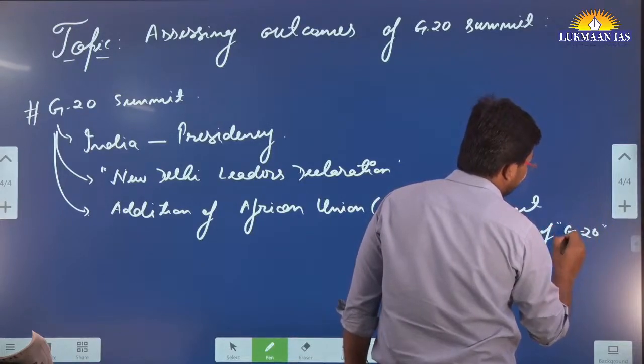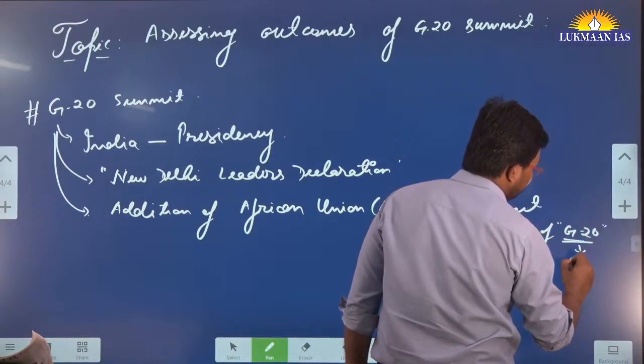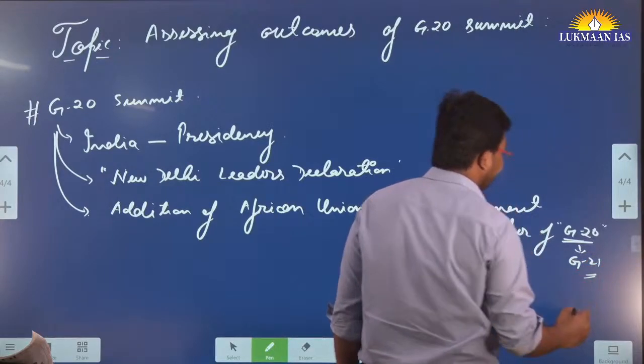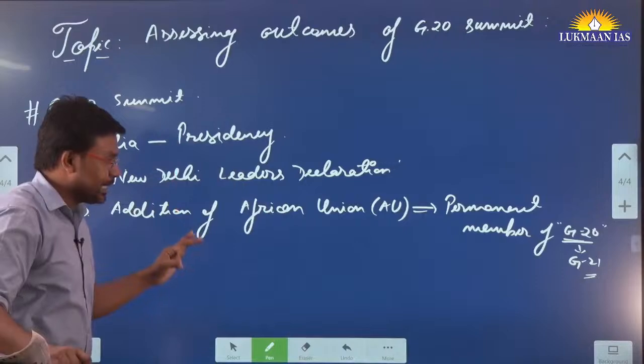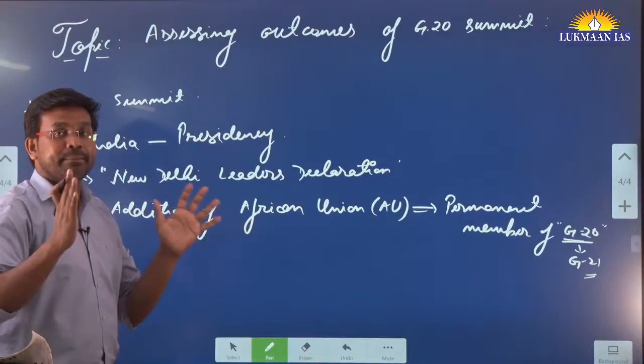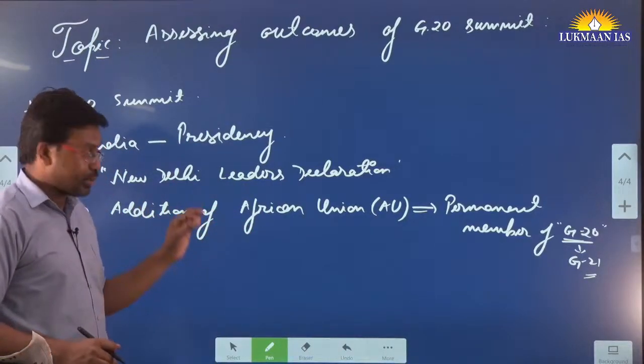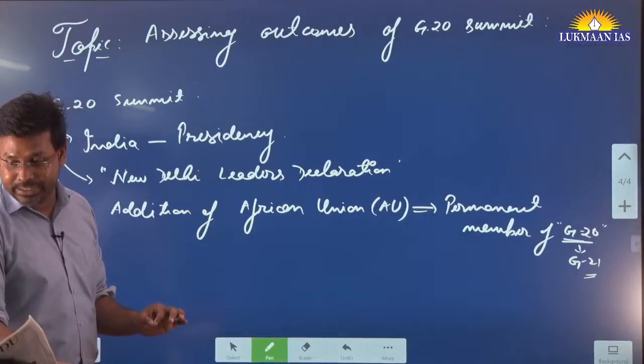So with this, G20 will become G21. So African Union will become a member of it. Alright. So during India's presidency, we have expanded the membership of G20. So that's again a significant achievement.